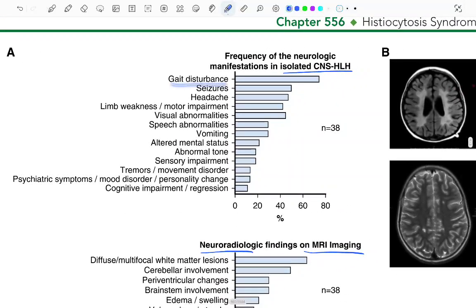So there can be gait disturbances, seizures, headache, limb weakness, motor impairment, visual abnormalities, speech abnormalities, vomiting, altered mental status, abnormal tone, sensory impairment, tremors, movement disorders, psychiatric symptoms, mood disorders, personality change, and cognitive impairment and regression.